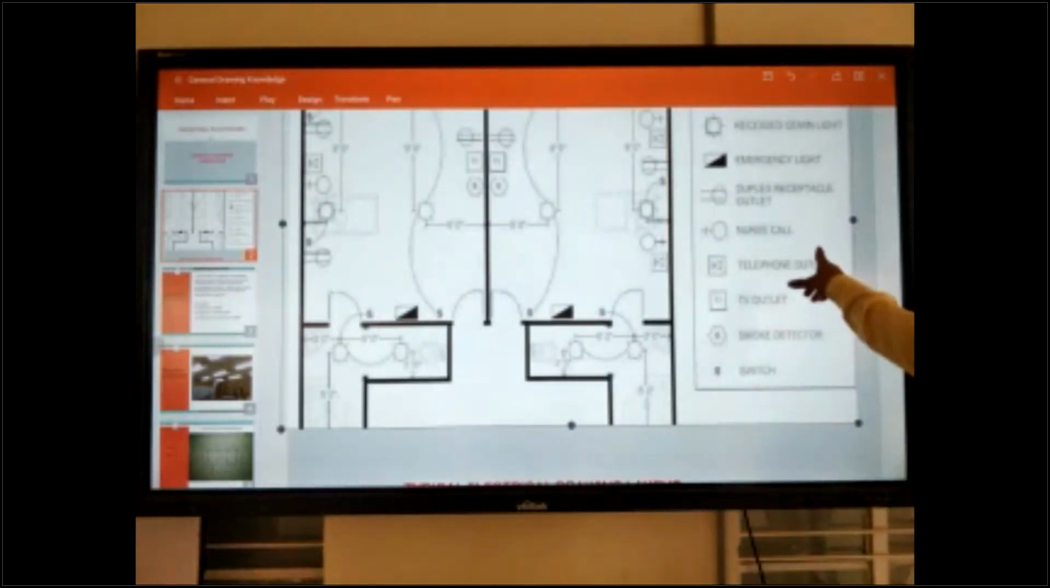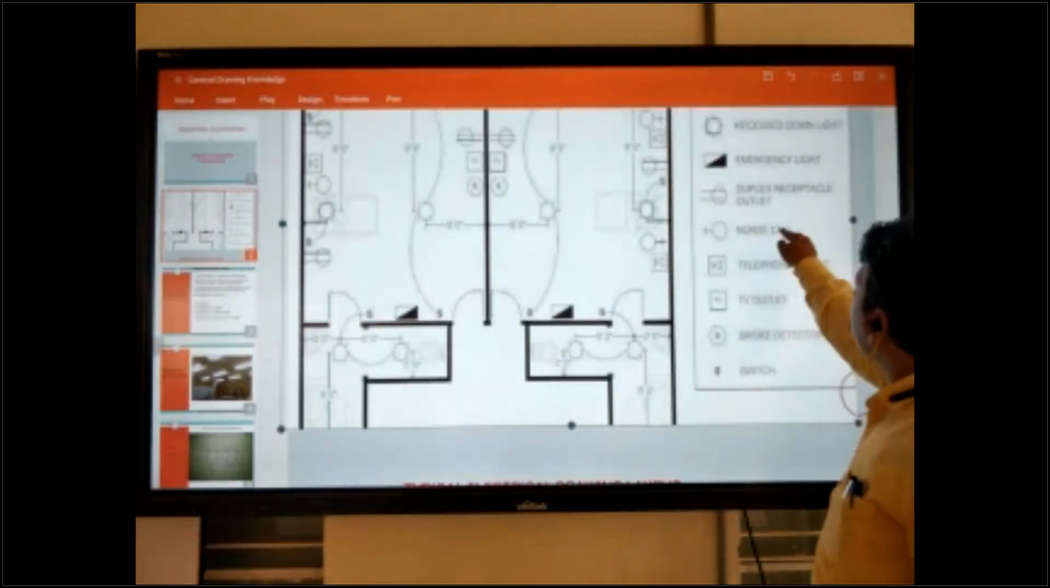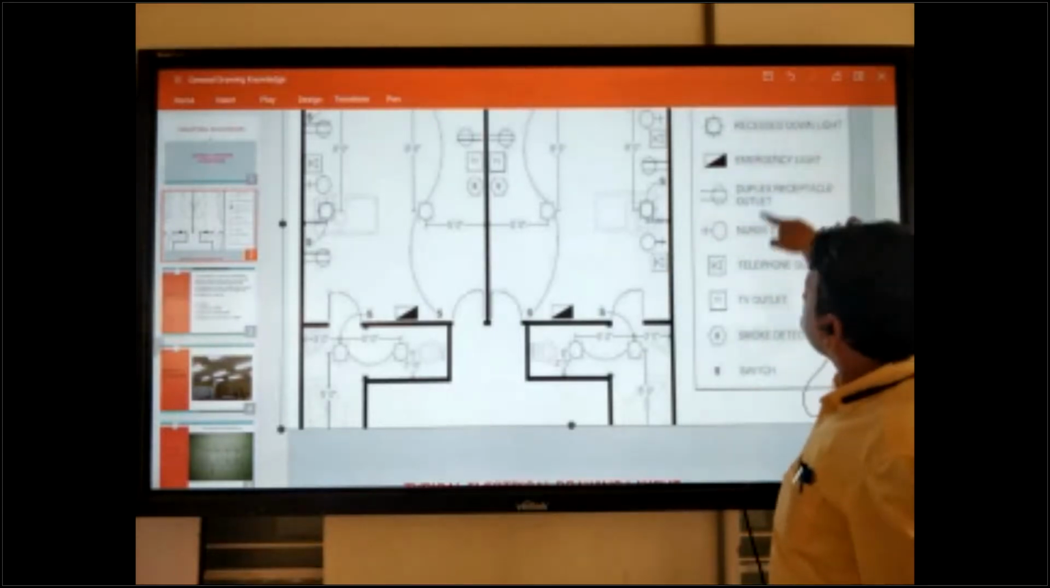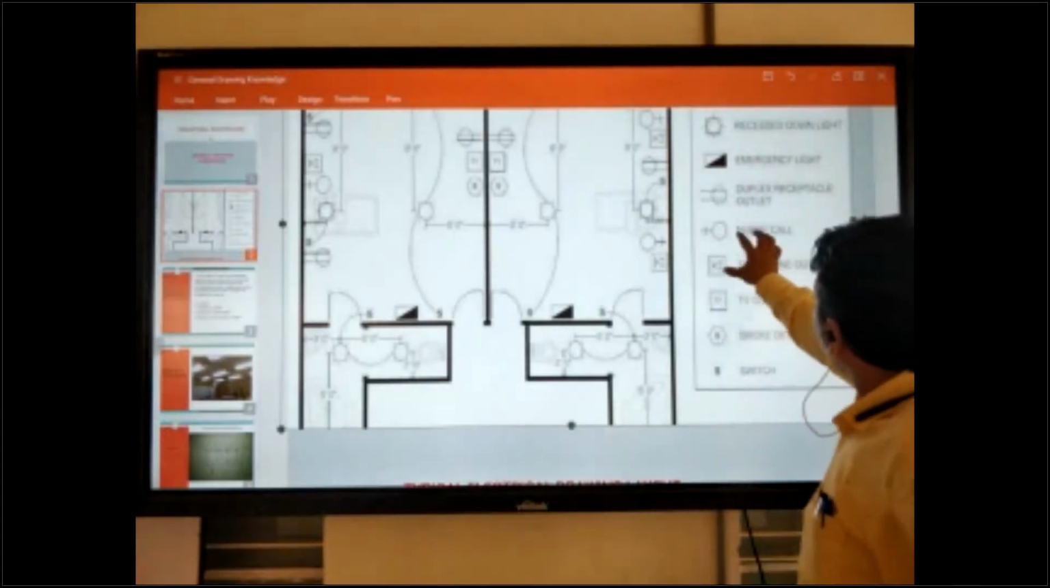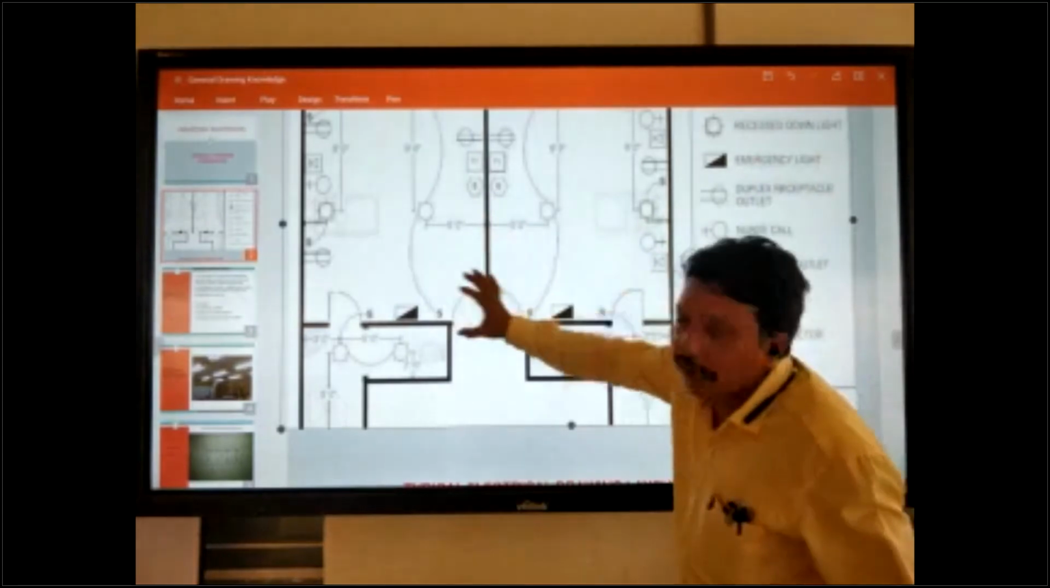So one thing you can check here. These are the legends. All these items are inside the drawing.